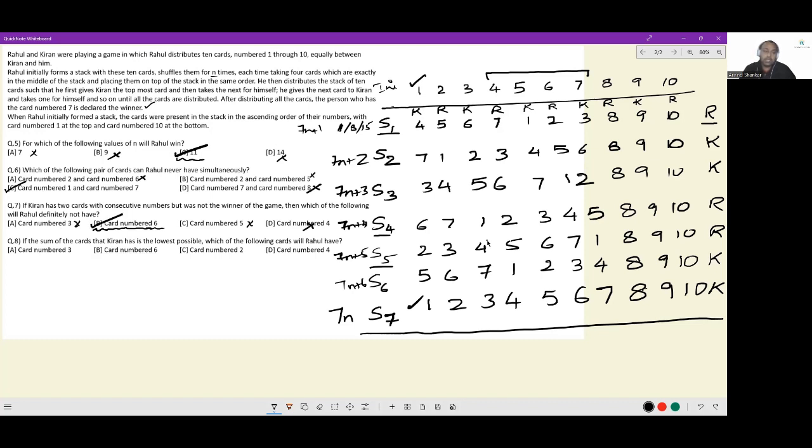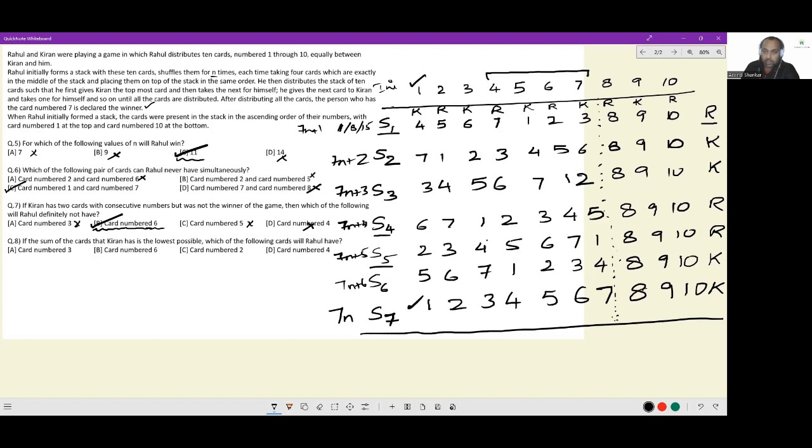Last question. If the sum of the cards that Kiran has is the lowest possible, then which of the following cards will Rahul have? Okay. Now look at this wonderful thing. Sum of the cards present with these people, if I'm seeking it, can I say that the last 3 cards always get distributed in a manner where Rahul gets 8 and 10 and Karthik gets 9. If I am looking to minimize the sum of cards present with someone, these 3 cards are not playing a role in that.